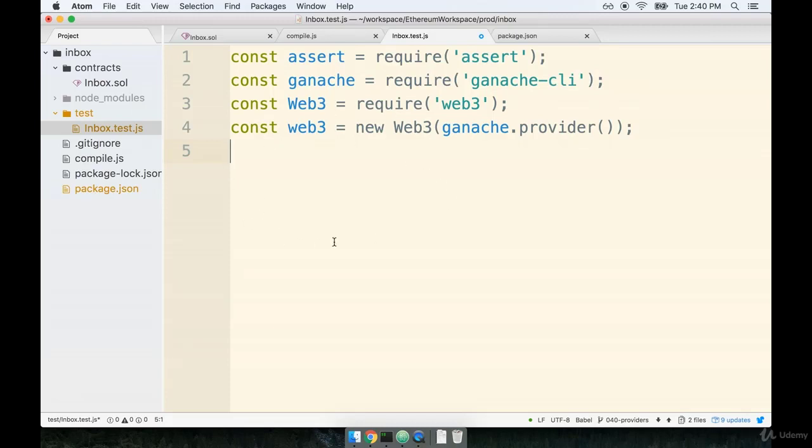Do make sure that you at least comment your code out. Otherwise, you might end up seeing some error messages later on as we start writing some actual tests around our contract.